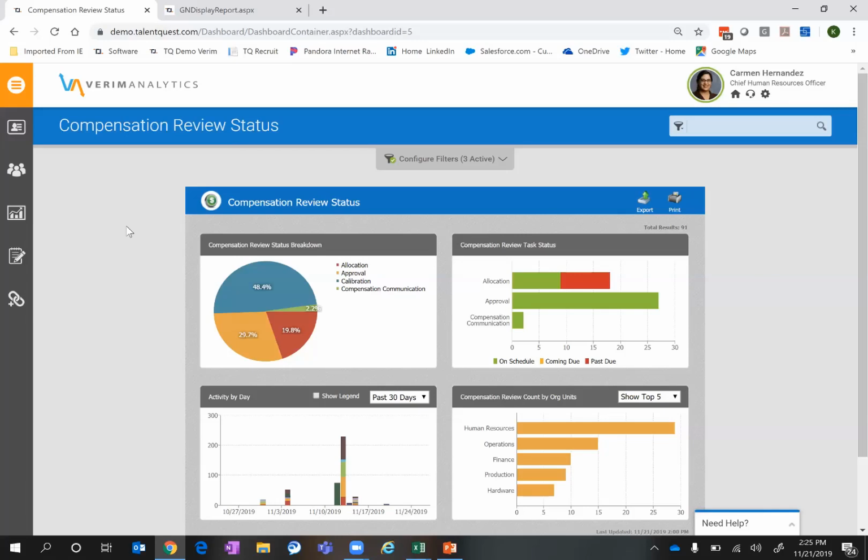Again, if we want to take that a step further, we can also incorporate where they are from a pay band or range penetration perspective in combination with their performance.